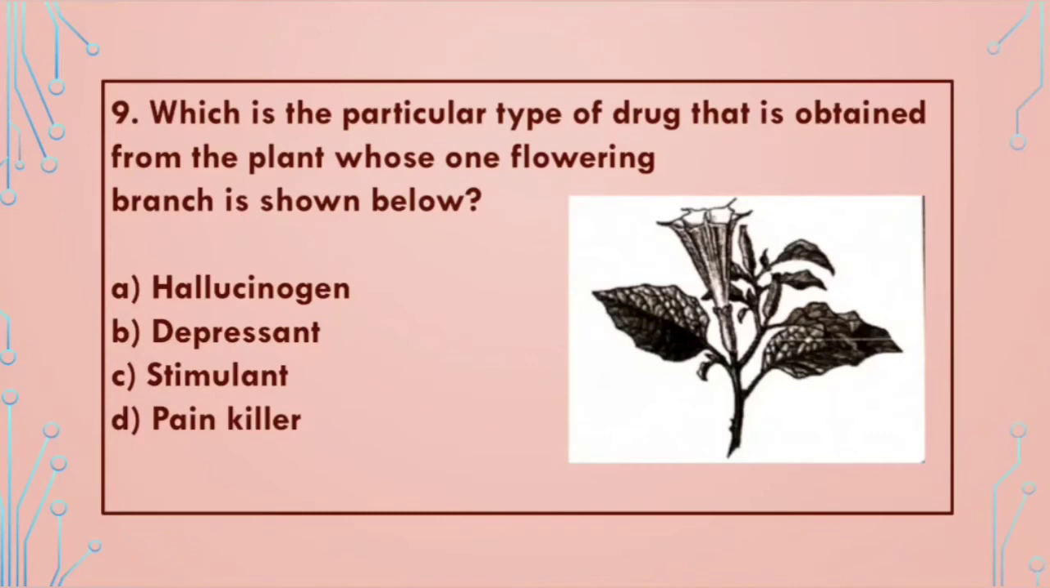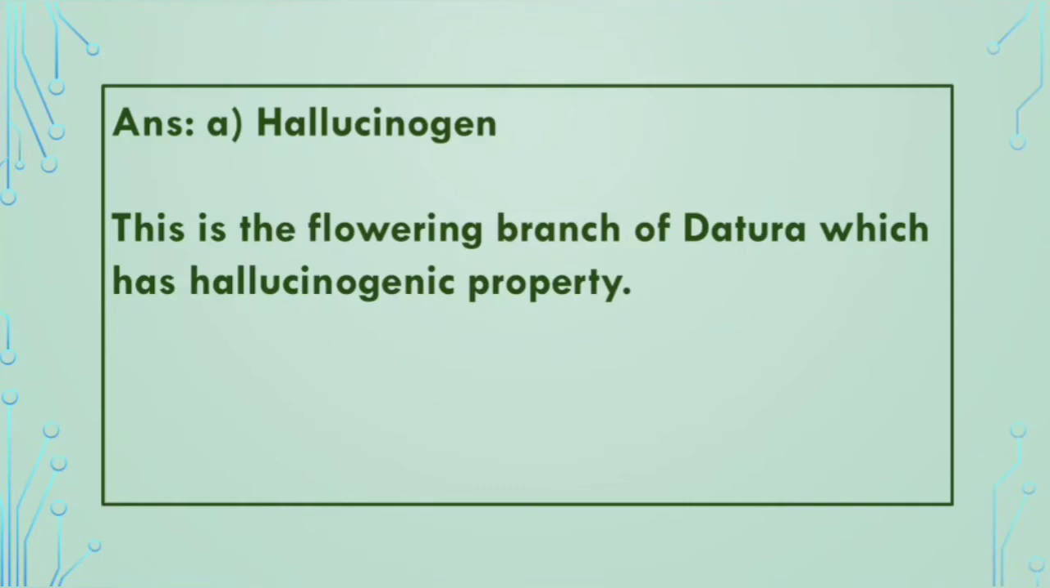Which is the particular type of drug that is obtained from the plant whose one flowering branch is shown below? A. Hallucinogen, B. Depressant, C. Stimulant, D. Painkiller. So the correct answer will be hallucinogen, because this is the flowering branch of Datura which has hallucinogenic property. Next question is,